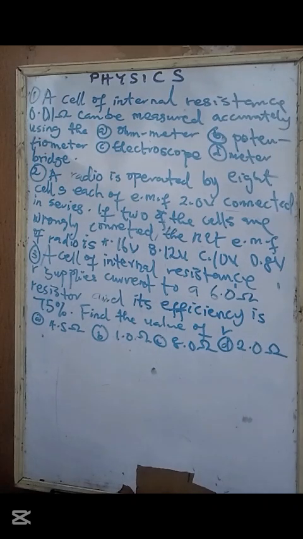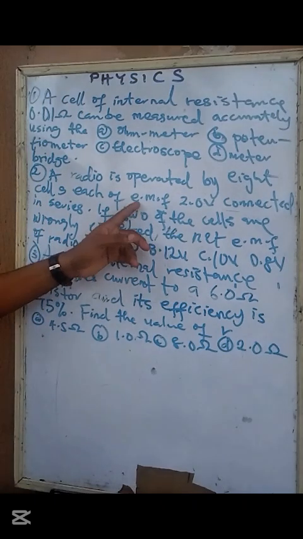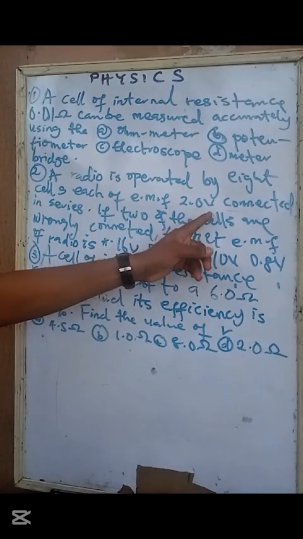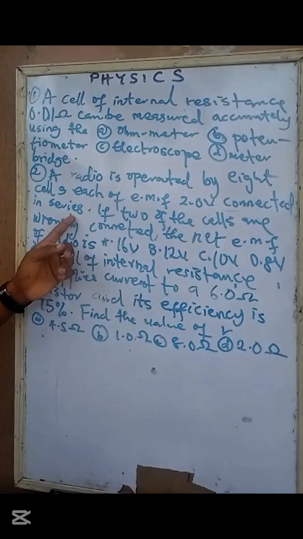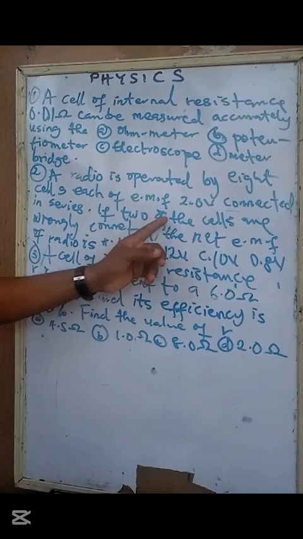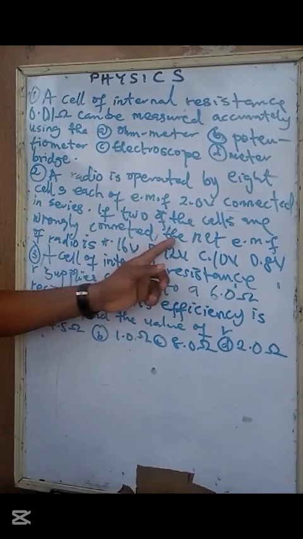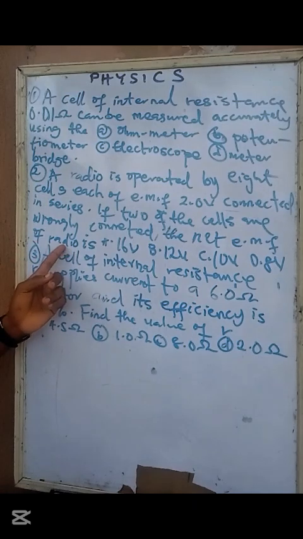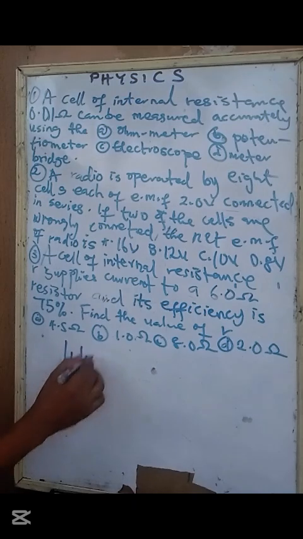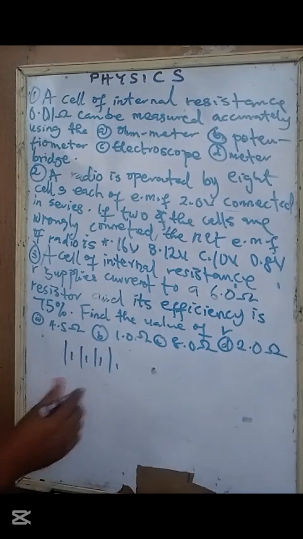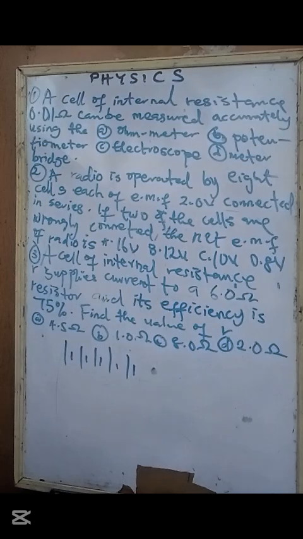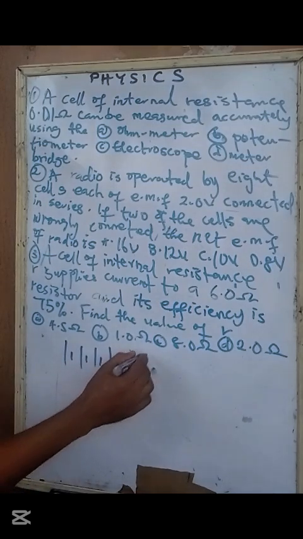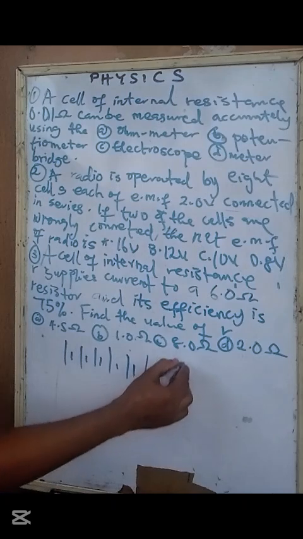A radio is operated by 8 cells, each of those cells with EMF 2.0 volts connected in series. If 2 of the cells are wrongly connected, the net EMF of the radio is now. Instead of it having a series connection like this, for each of them, I get 1, 2, 3, 4, 5, then 6. Then 2 of them are now wrongly connected like this.